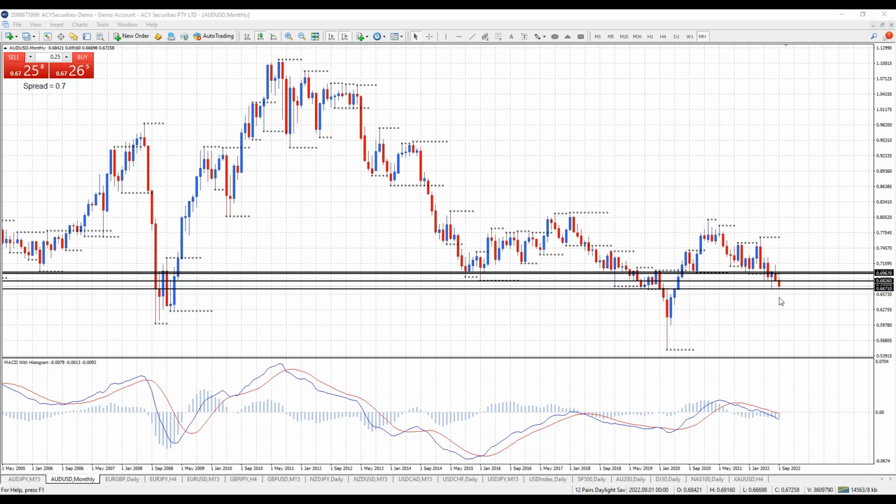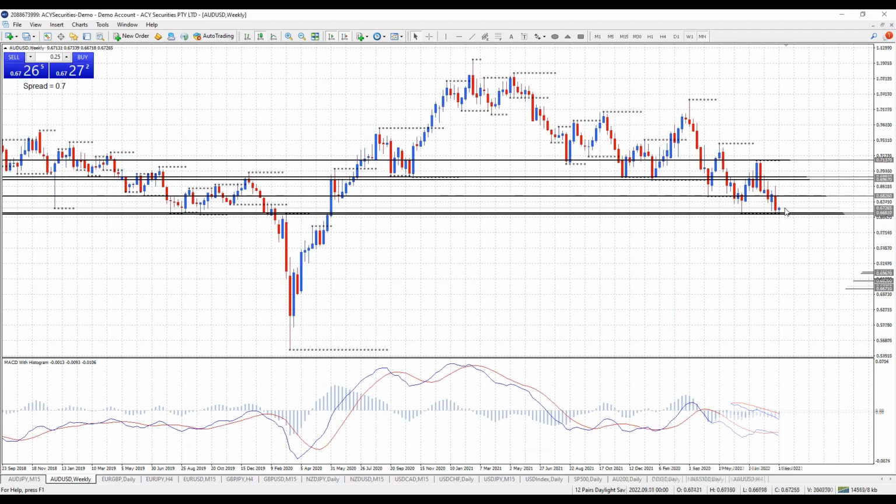So let's just drop down to the weekly chart. Alright, traders, on the weekly chart, now the trend is down like the monthly. We have a lower top, moving down to a lower bottom here. We have traded below this low. So weekly support is at 66.81. Weekly resistance is at 68.28 here and 71.37, the last lower top there.